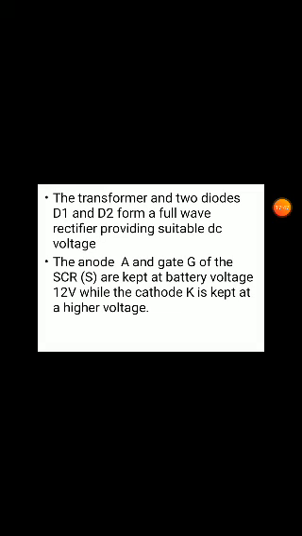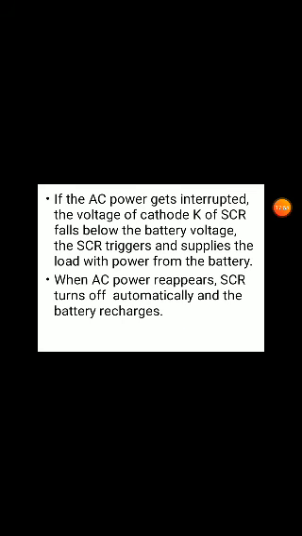The anode A and cathode K of the SCR are kept at battery voltage level, that is 12 volts only, while the cathode K is kept at a higher voltage level. If the AC power gets interrupted, the voltage of the cathode K of the SCR falls below the battery voltage. The SCR triggers and supplies the load with the power from the battery. When AC power reappears once again, the SCR turns off automatically and the battery recharges.